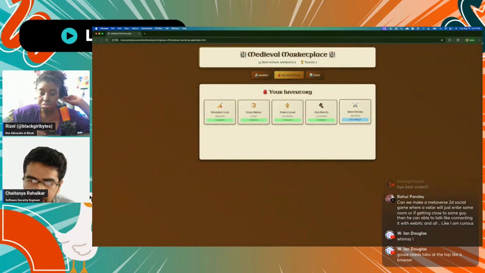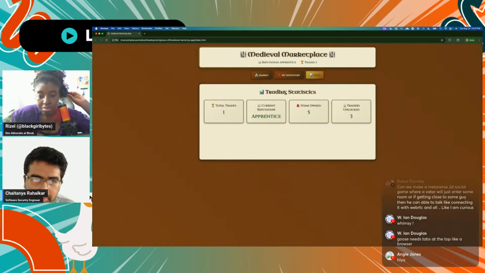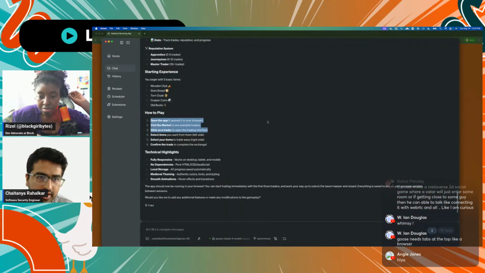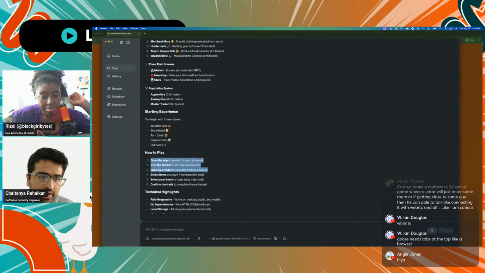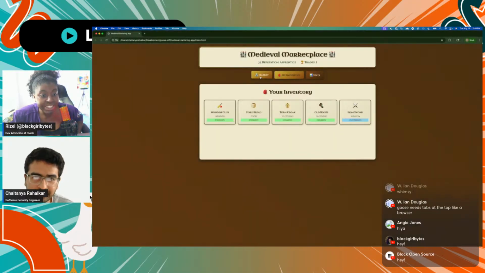For example, this one seems to be pretty rare, so it says uncommon. And we have this reputation. I think it decided to create a reputation where if you do 0 to 5 trades, you are a beginner, then you are a journeyman, and finally 16 plus where you'll be a master trader. Okay, I'm impressed at the level of detail.